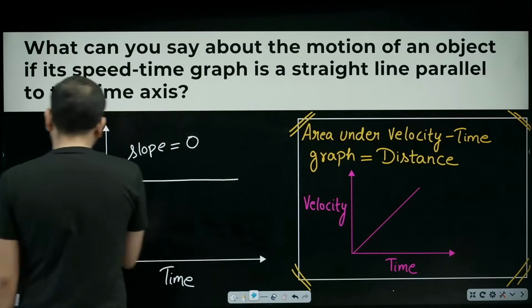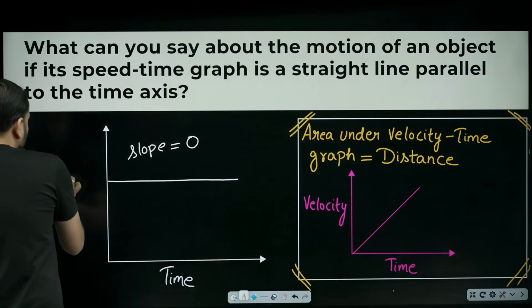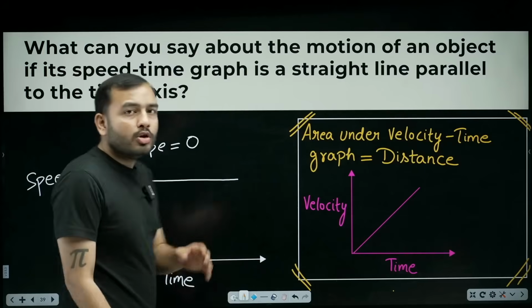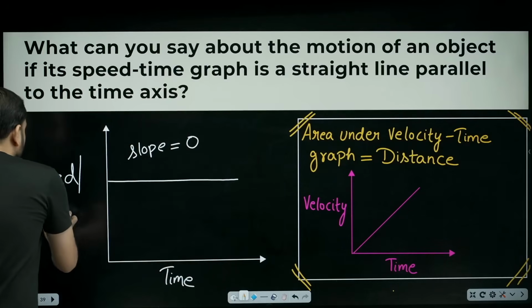What will the slope be? 0. Right, let's write speed here. No problem. So what's the slope? 0. The slope is 0. Okay. For your syllabus, we are assuming speed and velocity to be the same.